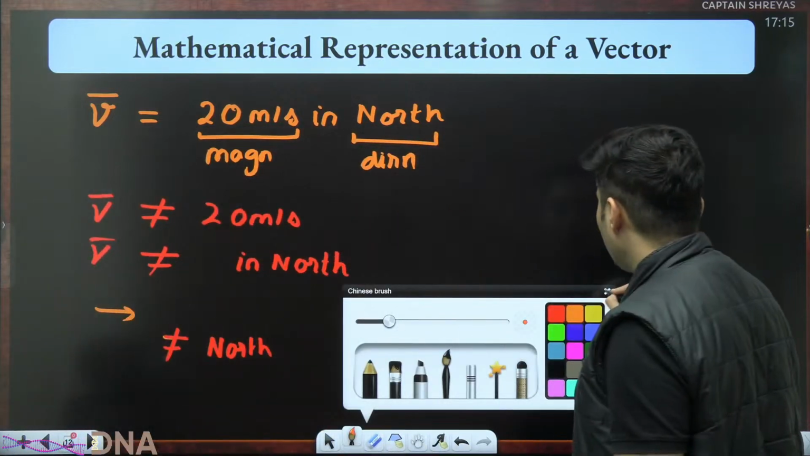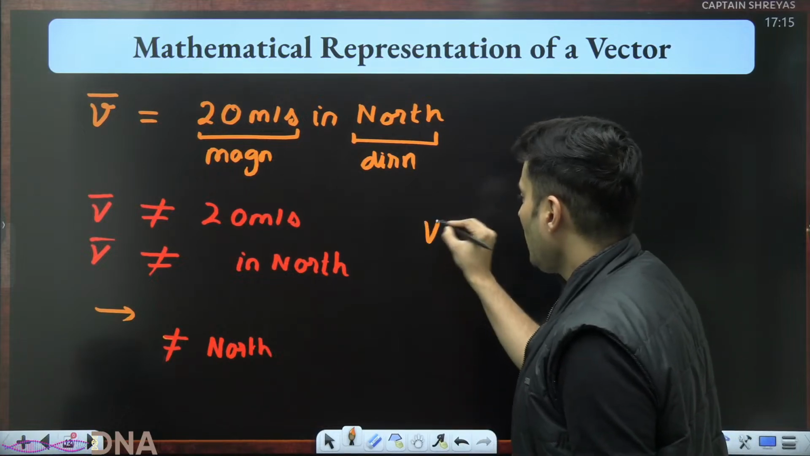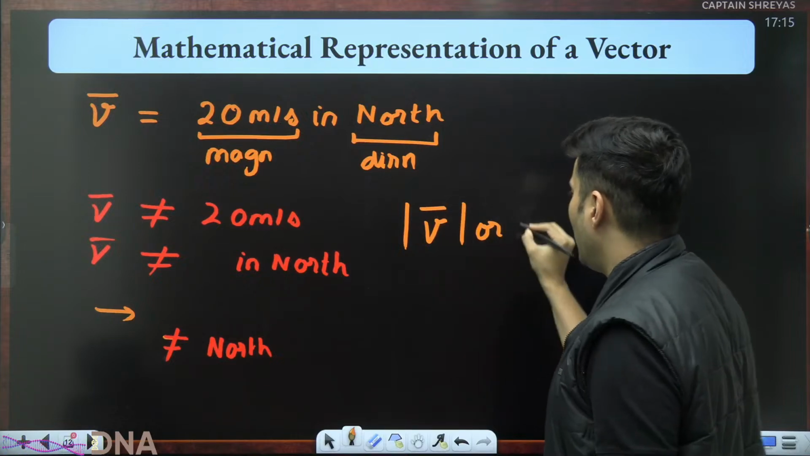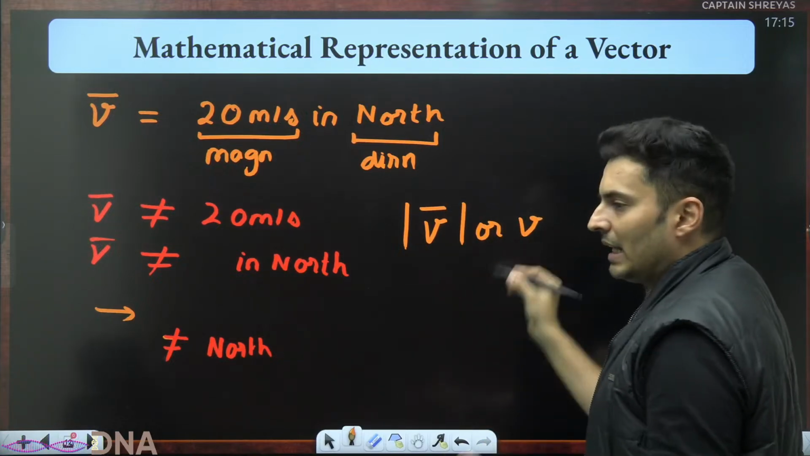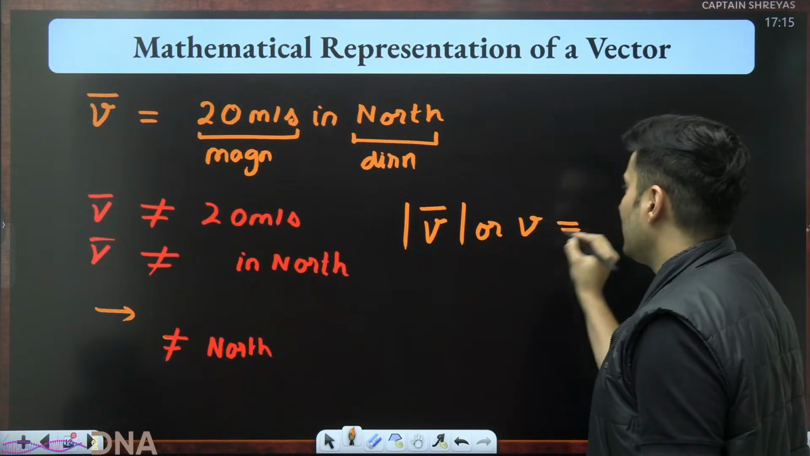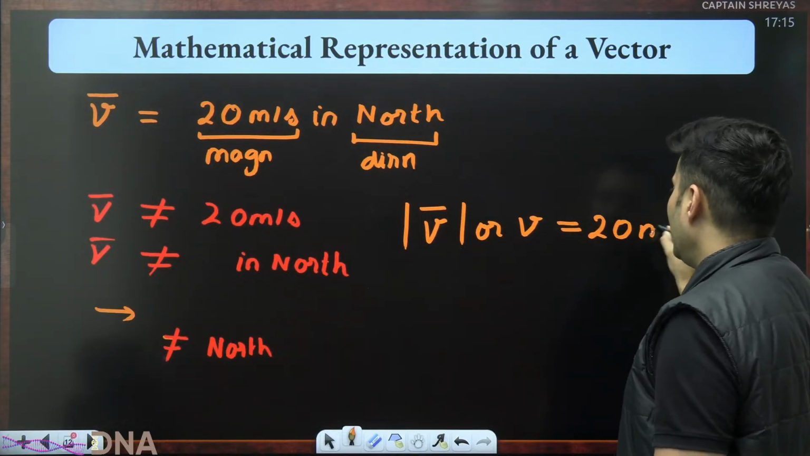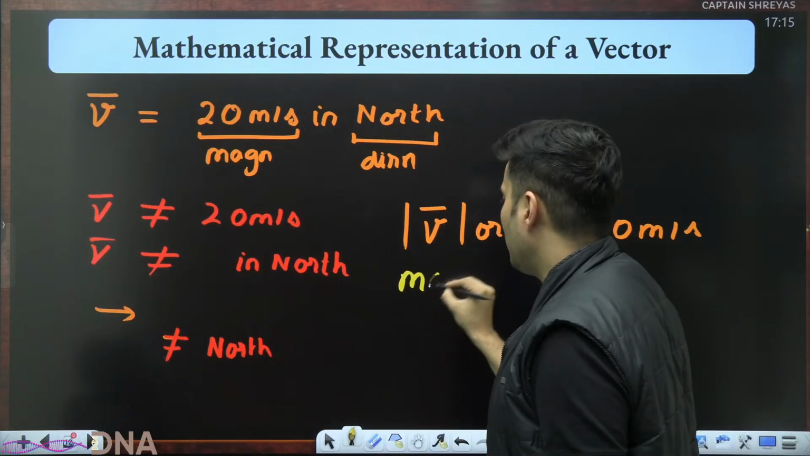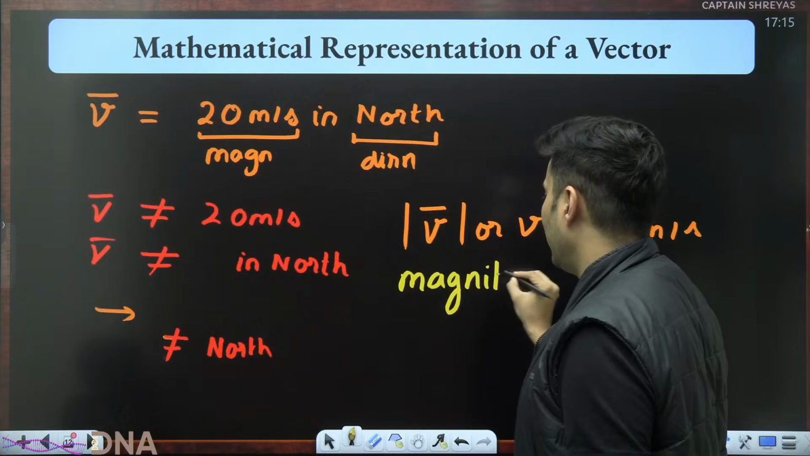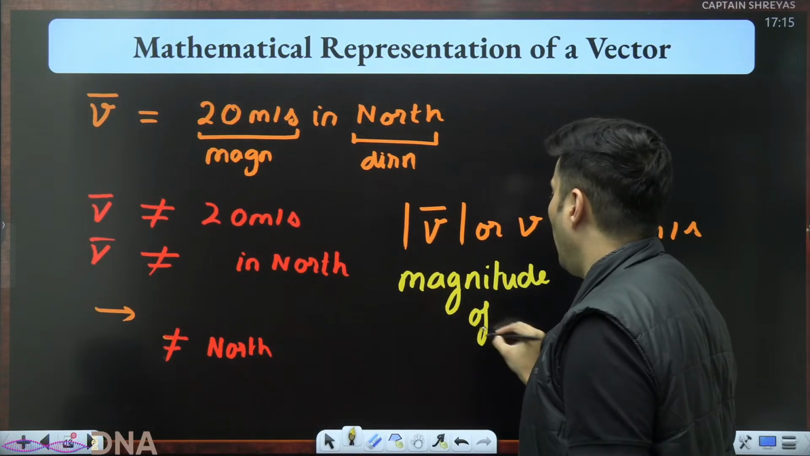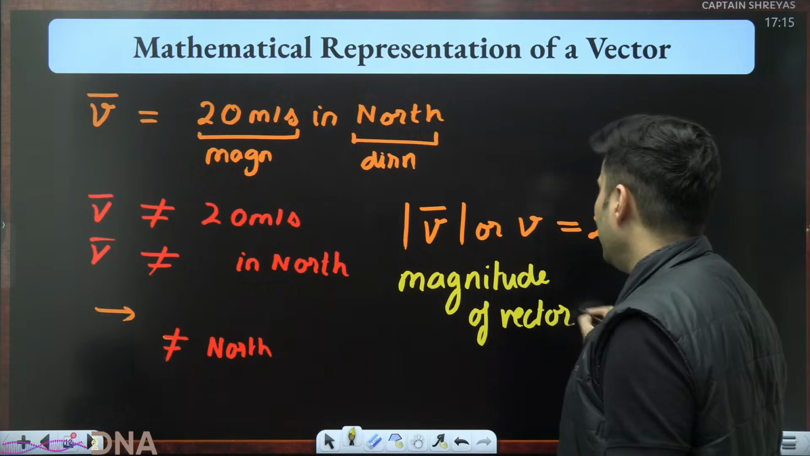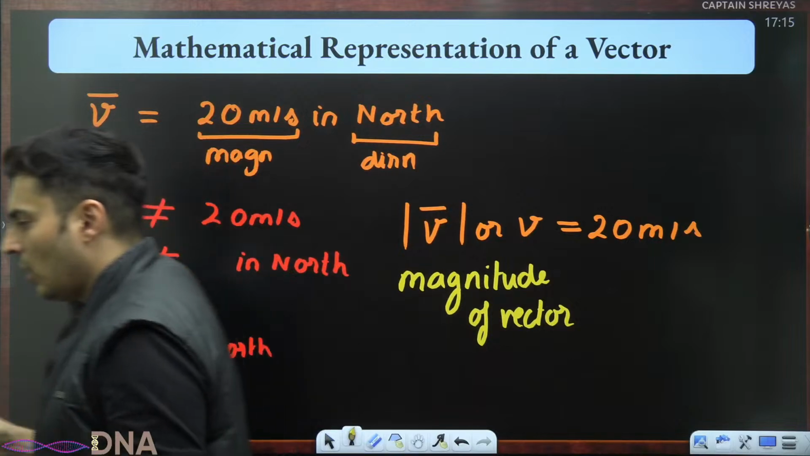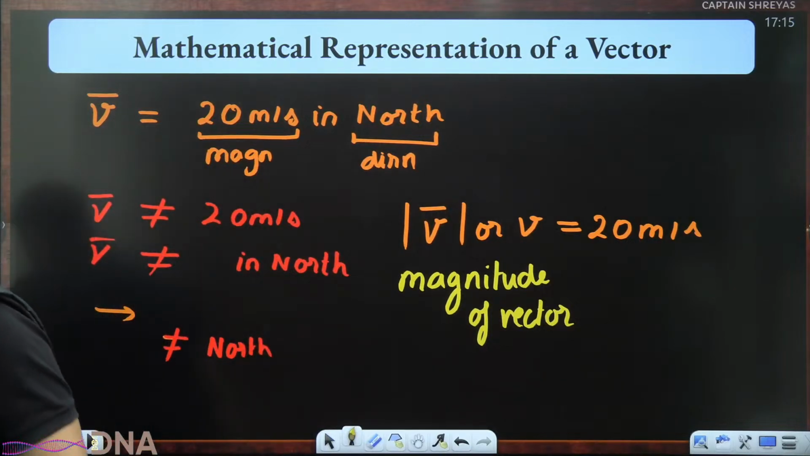Sir, what if I only want the value? No issues. If you want only the value, just put this, or forget the bar, just write this. One and the same thing. This is just magnitude. So that is 20 meters per second. So when you put the modulus symbol over there, that means the magnitude of the vector, the magnitude of the vector quantity. Or just skip the bar. It is just the magnitude of the vector quantity.